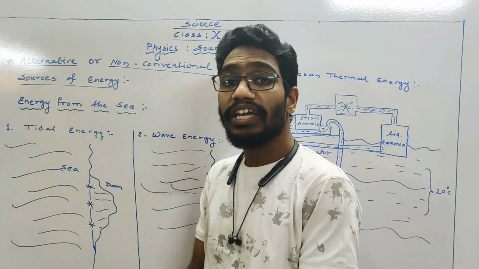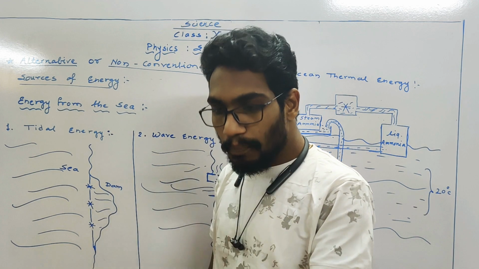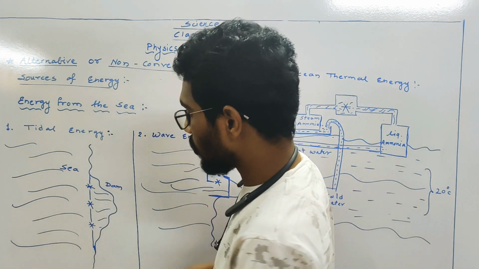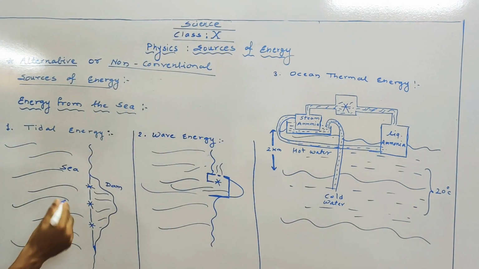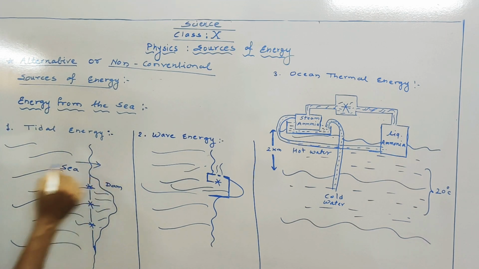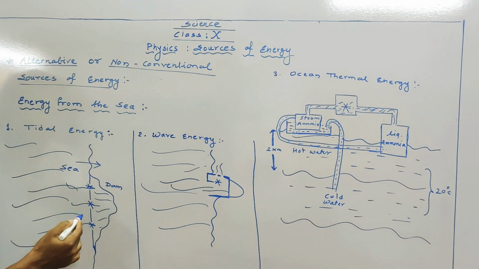When sea water is raised in the upward direction, as compared to the dam, the sea water will be higher and the dam water lower. So high pressure and low pressure, because of that water starts moving from sea to dam at the time of high tides. The water here will rise and it is moving towards the dam, high pressure to low pressure. And because of this movement of the sea water, the turbine starts rotating, and the rotating turbine with the help of a generator produces electricity. This is the simple way.